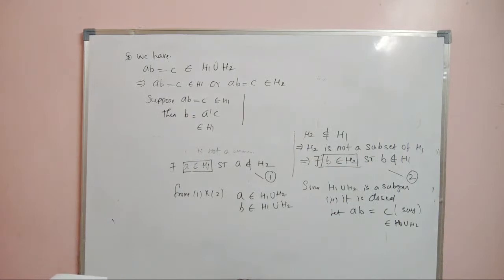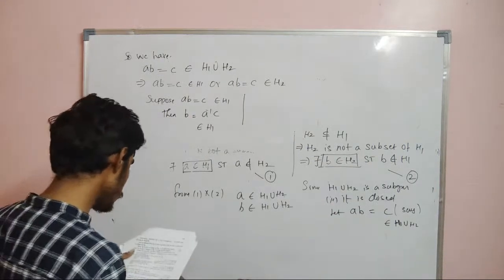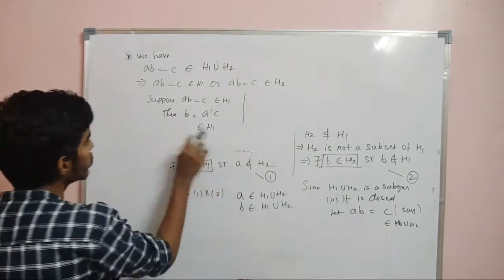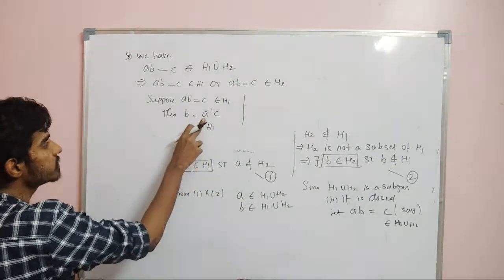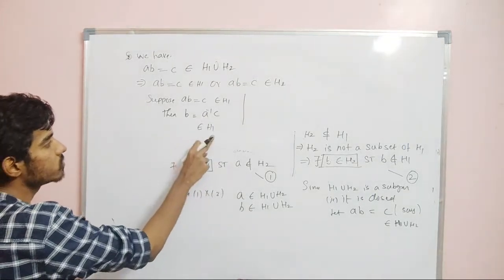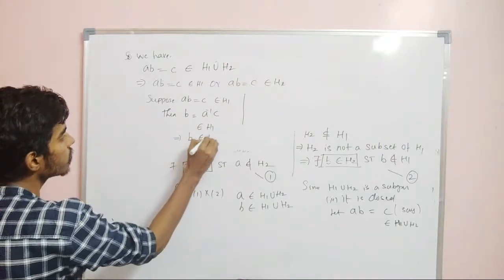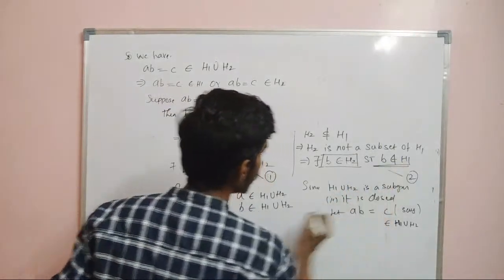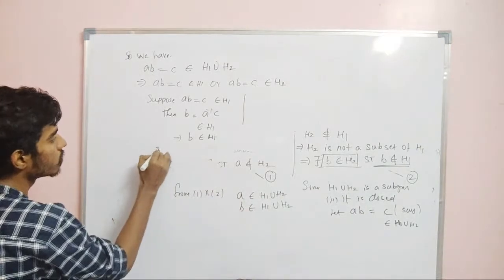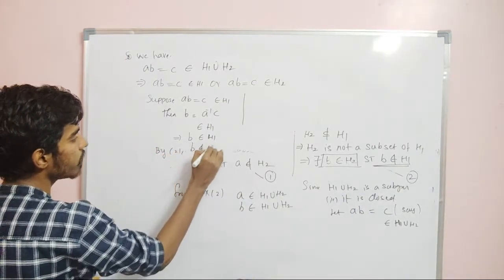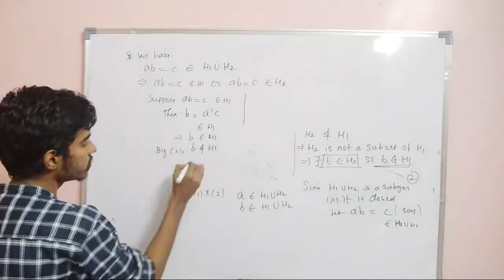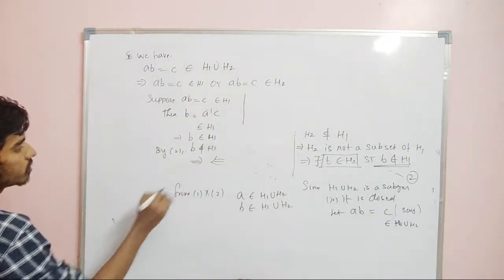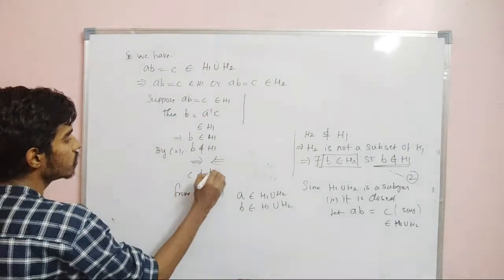So therefore this element belongs to H1. Why? Because C is in H1, A belongs to H1, so therefore A inverse is also in H1. So this implies B belongs to H1. But this is a contradiction, right? Because you can see this B does not belong to H1. So by 2, B does not belong to H1, which is a contradiction. So therefore AB is equal to C does not belong to H1. So therefore C does not belong to H1.